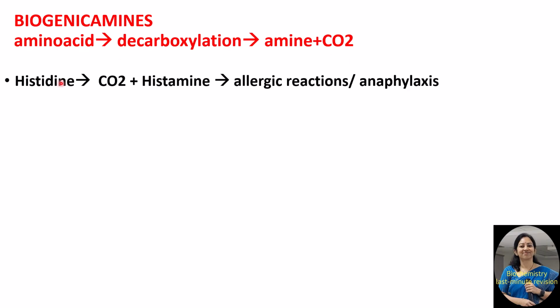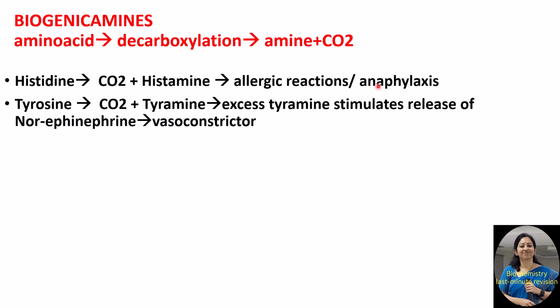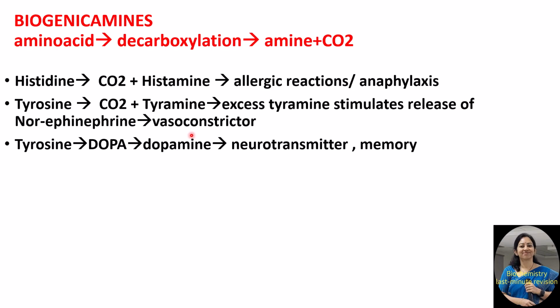Examples include histidine. Histidine undergoes decarboxylation to form histamine, and this histamine is responsible for all allergic reactions and anaphylaxis. Tyrosine undergoes decarboxylation to form tyramine, and this excess tyramine stimulates release of norepinephrine, which acts as vasoconstrictor.